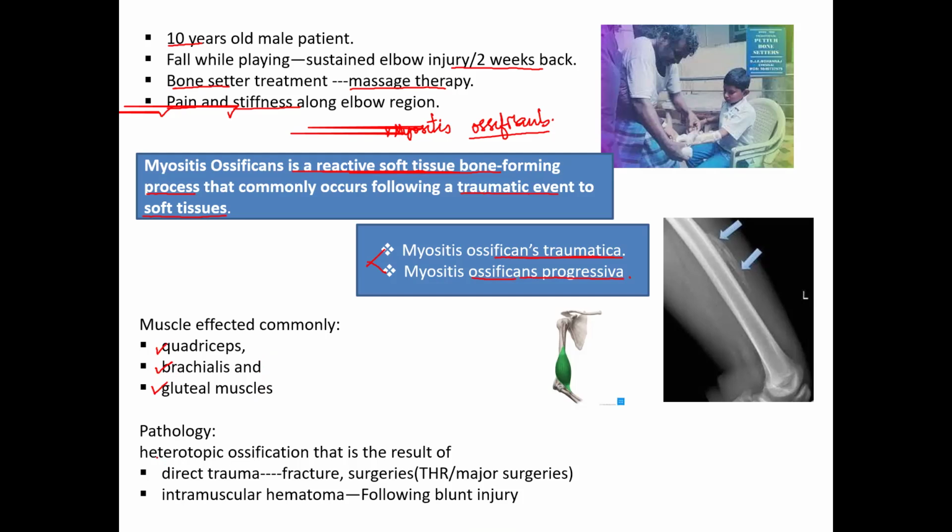The other name for myositis ossificans is heterotopic ossification, because the ossification is happening at an abnormal site. It may be due either to direct trauma to the soft tissue or to indirect intramuscular hematoma. Direct trauma happens by fracture or after surgeries around the hip or elbow, that is total hip or major surgeries around the elbow joint, or intramuscular hematoma following blunt injury. There is no bony injury in the second type, but the patient is developing myositis ossificans. So these are the two common causes.